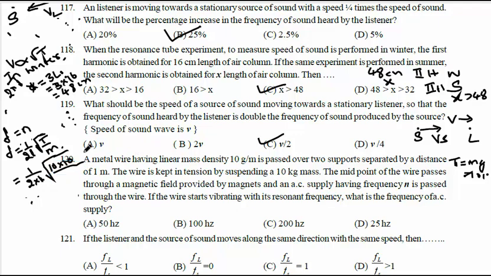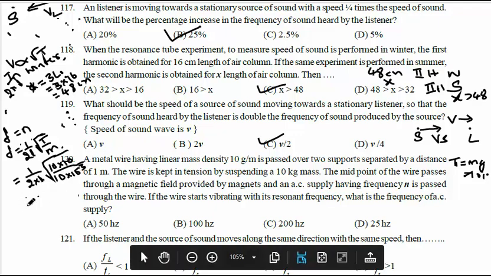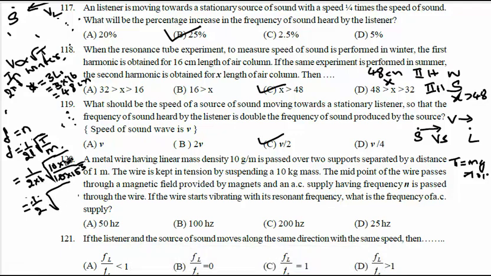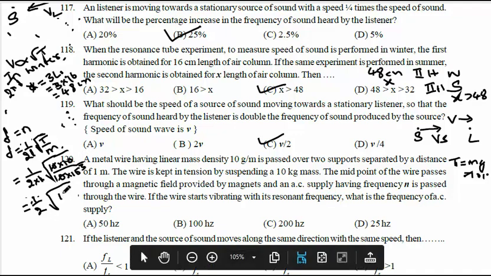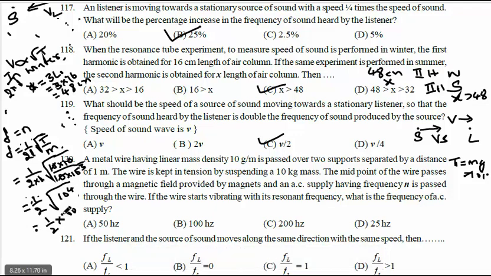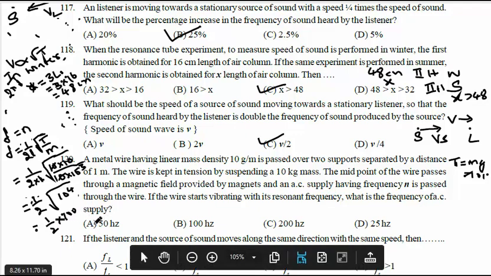So what is mass per unit length? It is 10 gram per meter, which converted into kg means 10 into 10 raised to minus 3. So it will be 1 by 2 as it is. 2 into 1 is 2. Square root of 1 by 10 gets cancelled. 10 raised to minus 3 goes to the numerator, becomes 10 raised to plus 3. 10 raised to plus 3 into 10 will be 10 raised to 4. So when you remove the root here, it will be 1 by 2 into 100. So 1 by 2 into 100 will become 100 by 2, which means 50 hertz.